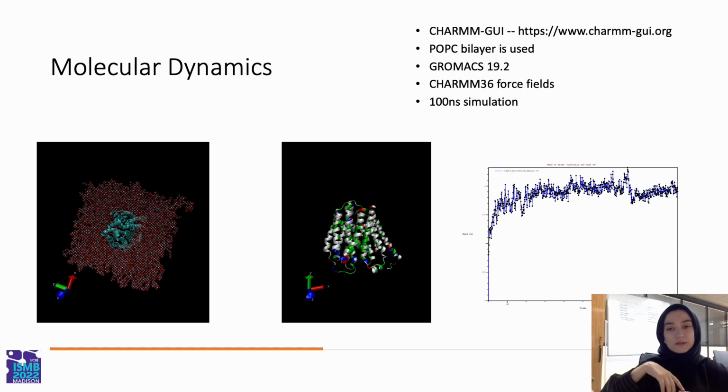and we obtained a simulation which is 100 nanoseconds. And here you can see the RMSD plot, which shows the scores based on the different conformations. And based on our root mean square deviation score, our dynamic simulation was trustable enough.